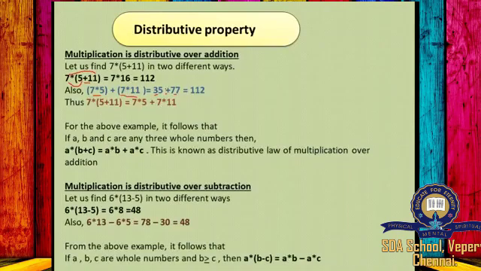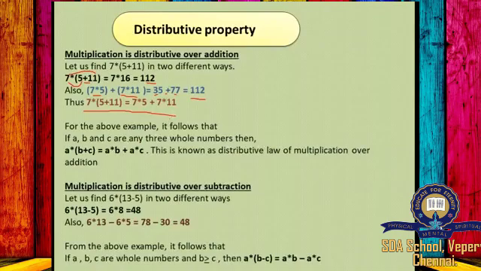So when you add 35 plus 77, you will get 112. So in both the ways, you are getting the same answer. So we can write 7 into (5 plus 11) is equal to 7 into 5 plus 7 into 11.